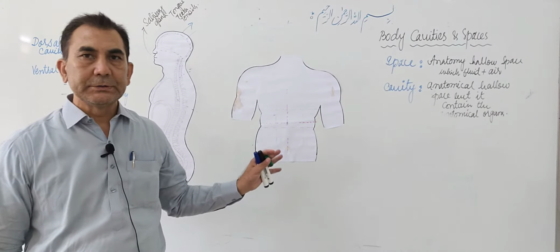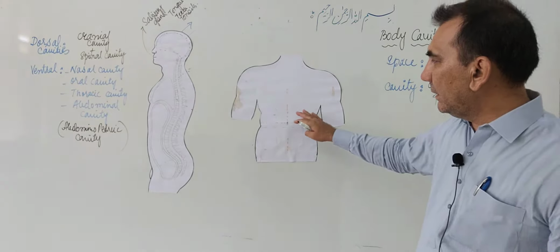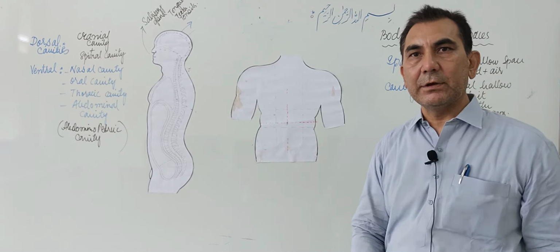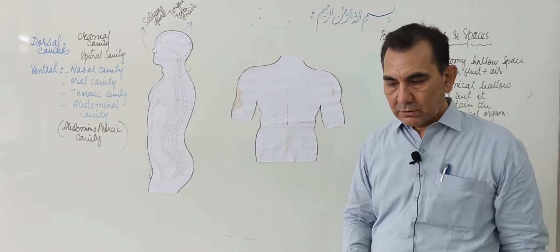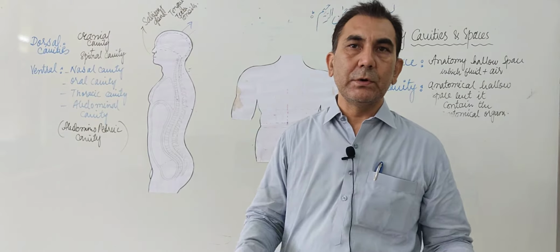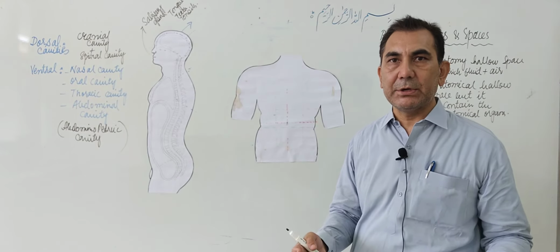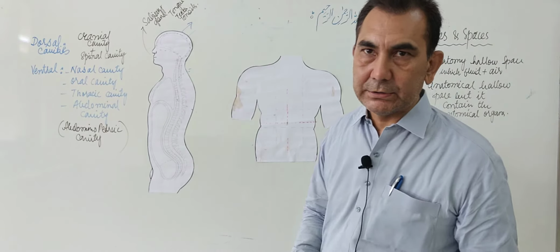Now we will learn another way to divide the abdominal cavity into nine different regions. These nine regions of the abdominal cavity are very famous. It is usually used in the physical examination of the patient or the human body.